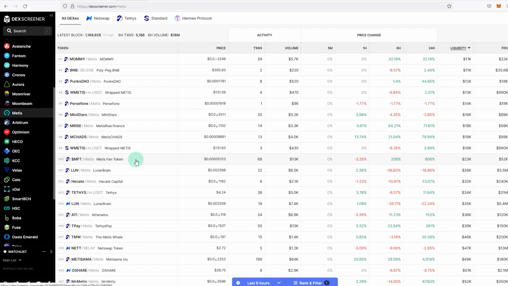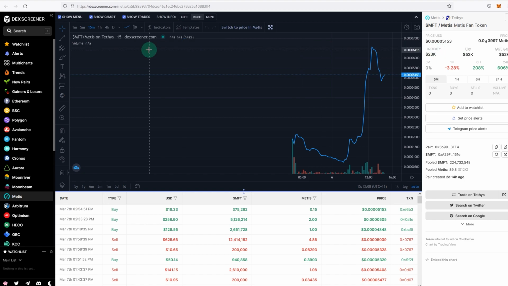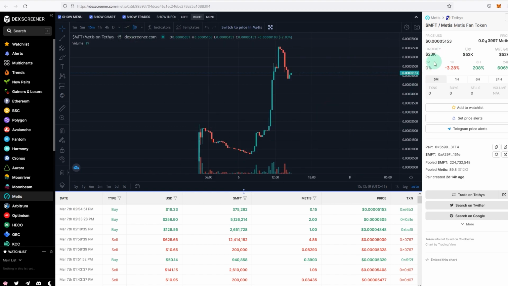If I open this, let me change that to candles. Liquidity 23,000, fully diluted value 50,000, market cap 52,000, 24 hours 600% up. One thing to look at is when was this pair created. So 2 days and 14 hours ago this was created, and they have 89 METIS pooled as well.